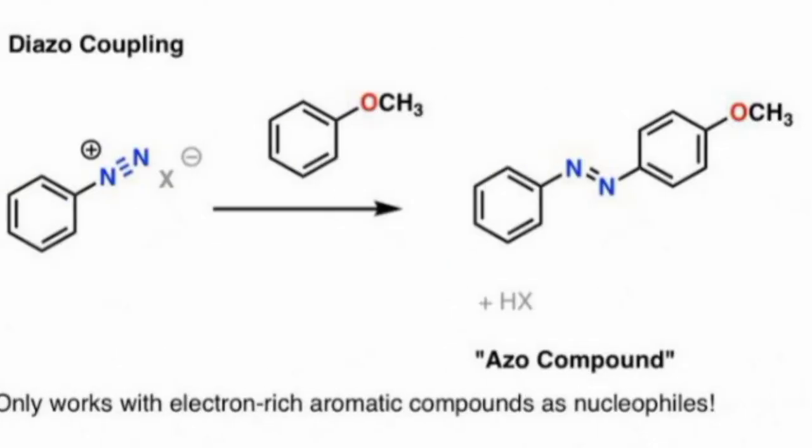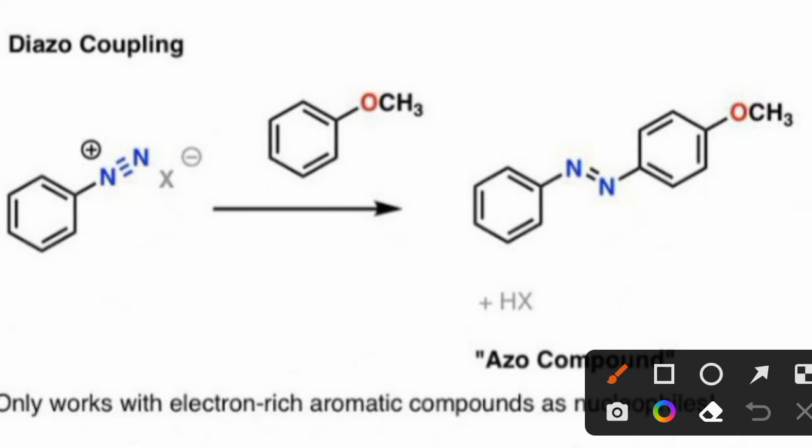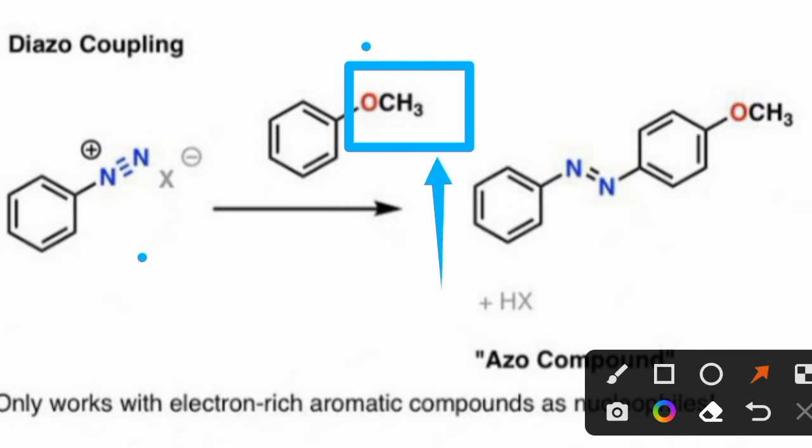Now in this reaction, in diazo coupling, the reaction takes place in a similar way. Here again, the electron donating group activates the para position, and the nitrogen gets attached to this para carbon atom by converting the nitrogen triple bond into a double bond again.